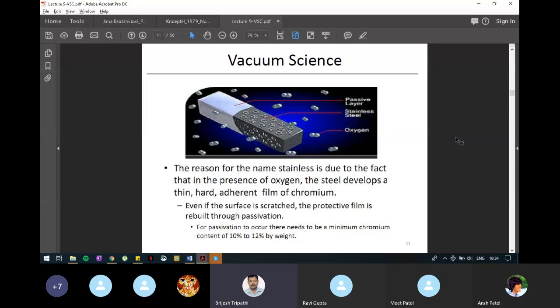Stainless steel becomes stronger because this layer is thin, hard, and adherent, or sticking on the surface. Okay. I hope it clarifies. Yes, sir. Next slide.